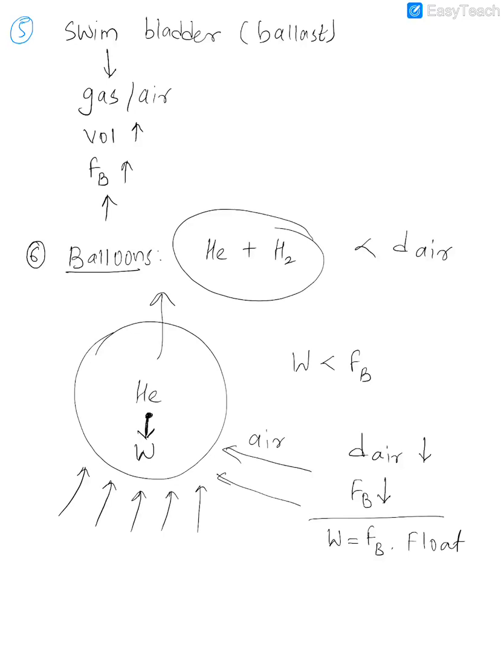Guys, got this logic? The balloon will keep on rising up first because it is experiencing more upthrust than its weight. But as it starts going upwards, upthrust starts decreasing. And at some point, upthrust and the weight will become equal, and that is when it will stop moving upwards.